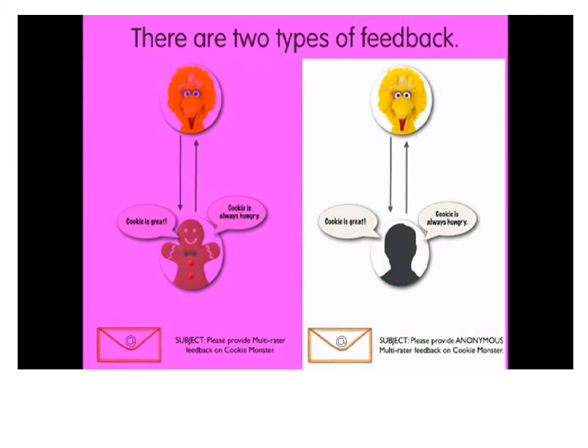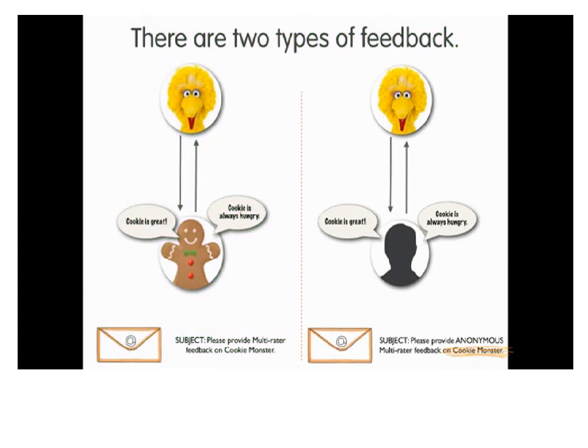Let's talk about anonymity with that situation. First, let's explore what's on the right, and we'll talk about the difference. The second kind of feedback that could be requested from Big Bird is, with the email, it would say, please provide anonymous MultiRater feedback on Cookie Monster. Okay, the right-hand side is really easy. If you get an email request that says, please provide anonymous MultiRater feedback on Cookie, not only will Big Bird not know what you've said, your name will not be attributed to any of your comments, Cookie will never see it either. But the left-hand side, if there's a possibility of anonymity, is a little trickier.